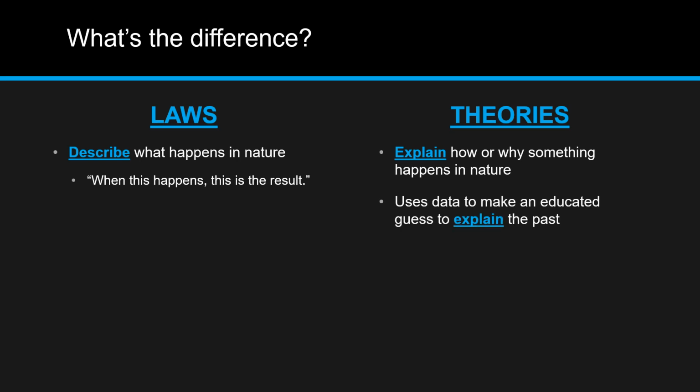Theories can also be used to explain things about the past, things that can't be observed happening anymore. Because they already happened and a scientist can't make observations about it, they have to use the information they do have to come up with a possible explanation.